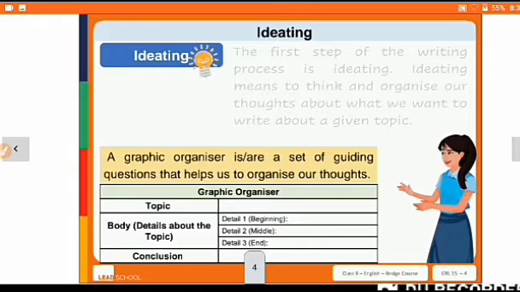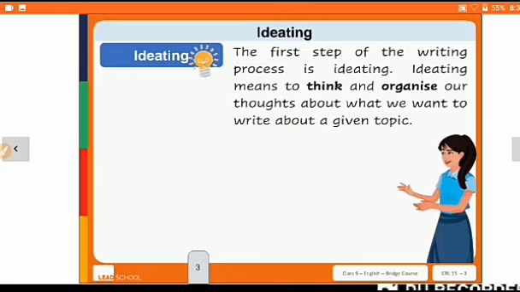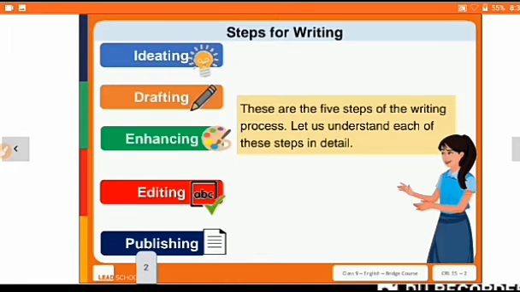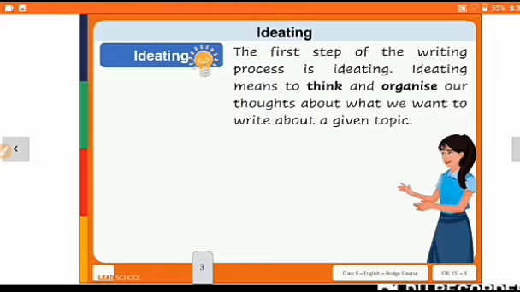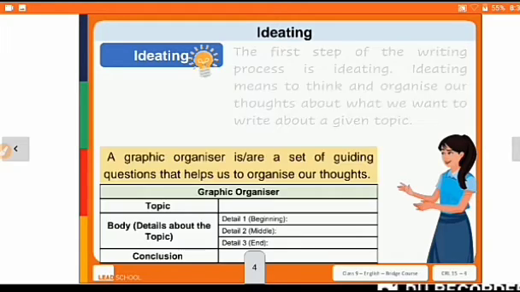So a graphic organizer is a set of guiding questions that helps us to organize our thoughts. So here we have a graphic organizer. Okay, तो ये भी आपको साथ में लिखना है. पहले ये भी लिखना है कि steps for writing, 5 steps है. ये first step है. ये भी पूरा explanation लिखना है that what is ideating, and again you have to write it down.